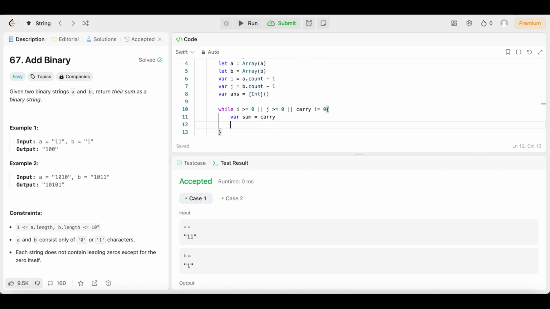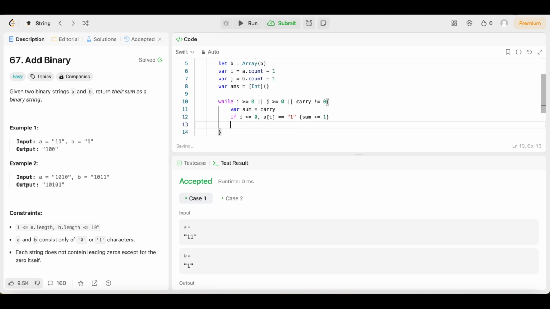Then we're going to come down here. We're going to say if I is greater than or equal to 0, comma, A, open up the array brackets, A of I is equal to, open up the quotation marks and put 1. Then we open up the brackets and we're going to say sum plus equals 1.